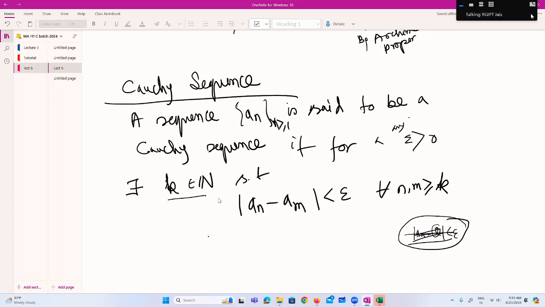Suppose n is m plus some other natural number p. Then what will we get from this definition? That |a_(m+p) - a_m| < epsilon.